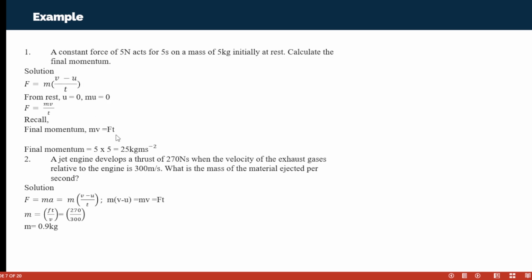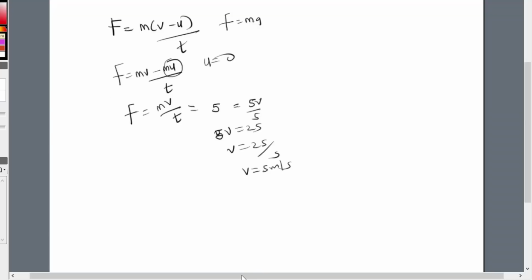Sorry, not the final velocity. We got the final velocity to be 5. Then from getting it as 5, we're going to get our momentum. The momentum is mass times velocity. We're not asked to look for the final velocity, we're asked to look for the final momentum. And we know that momentum is mass times the velocity. The mass was 5, the velocity is also 5, and that is equal to 25 kg meters per second.